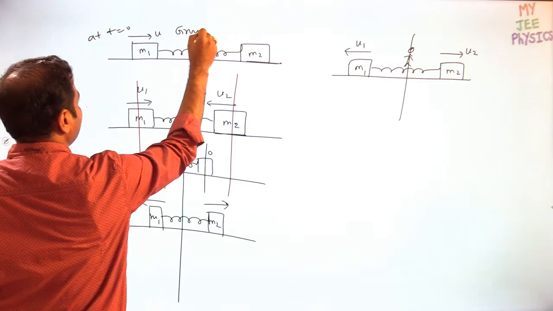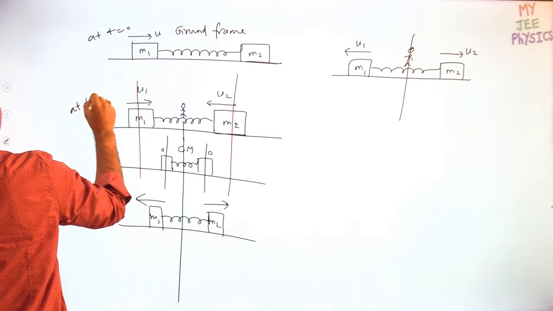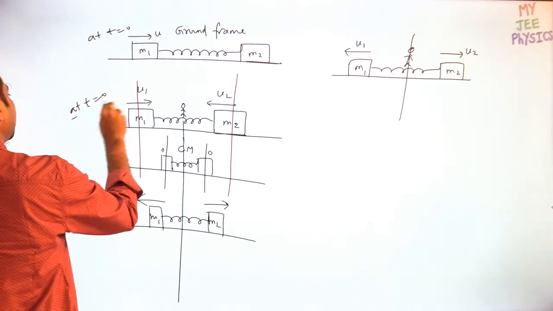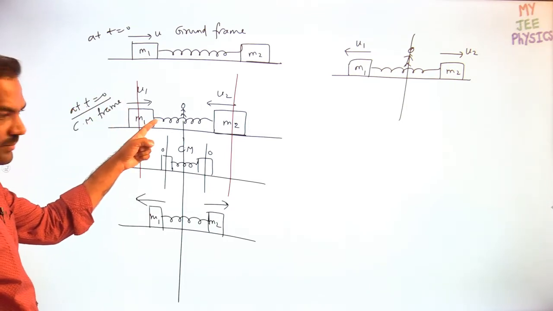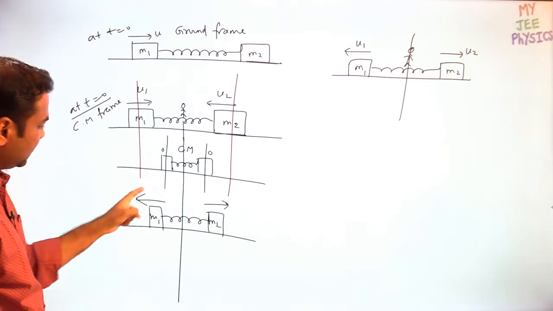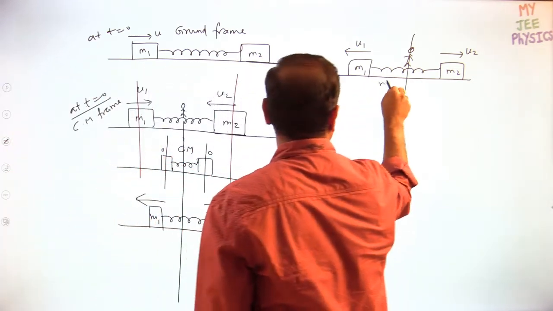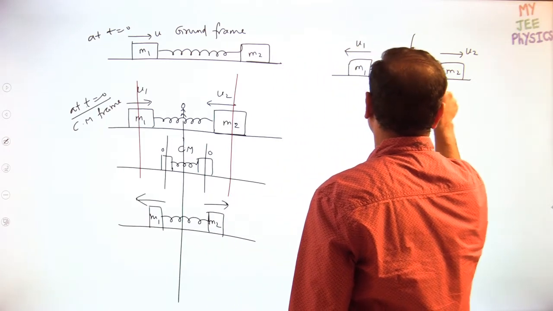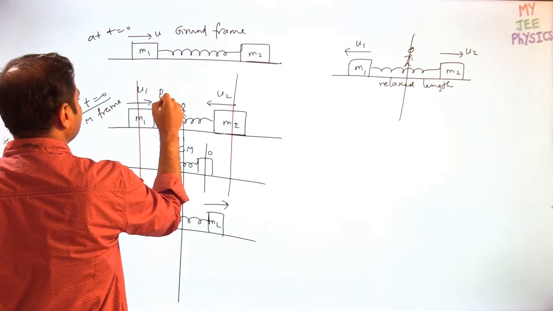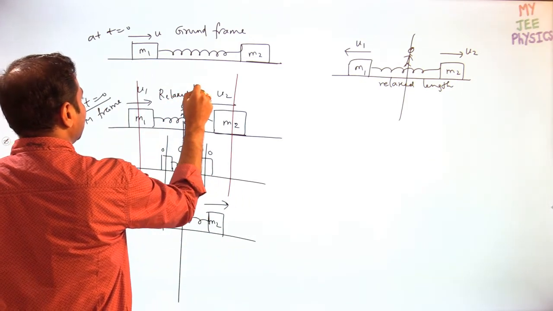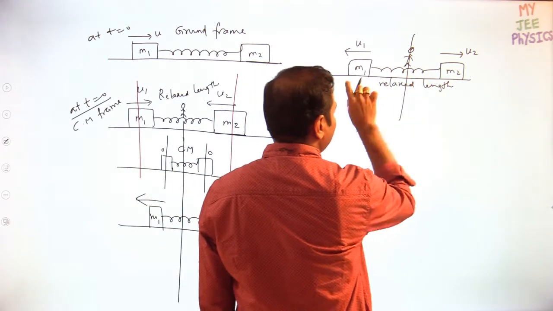If you can imagine this, then solving the questions will become easy. Otherwise, solving questions will sometimes be tough. This is the center mass frame at time t equal to 0. After some time, zero velocities. Again, they move away from each other. They will come back to relaxed length. Relaxed length, the natural length of the spring, will be achieved. Initially, the spring is at relaxed length, but still they have velocities.